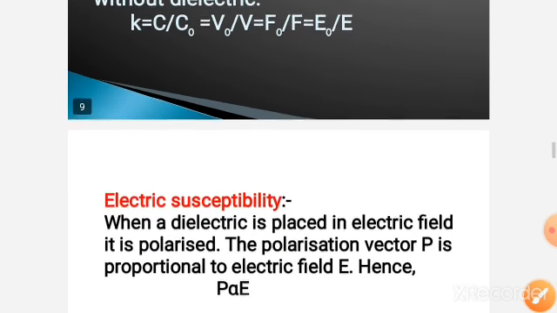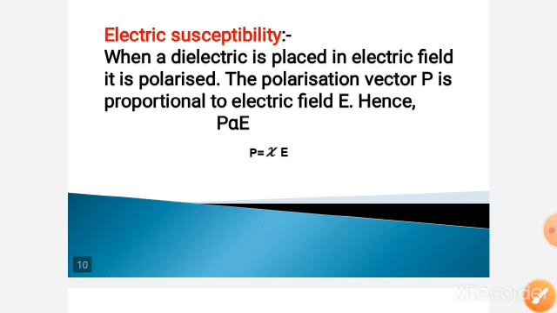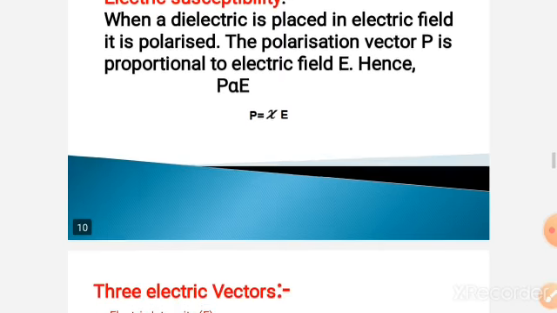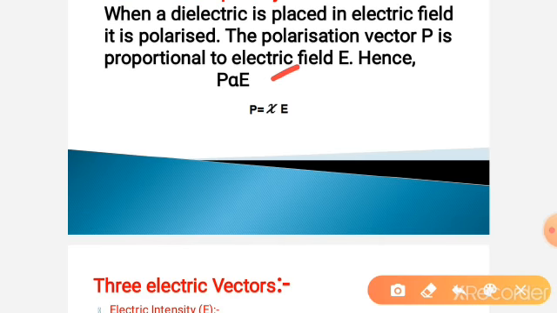Electric susceptibility. When a dielectric is placed in an electric field, it is polarized. The polarization vector P is proportional to the electric field E. Hence, P is directly proportional to E. P is equal to xi E.